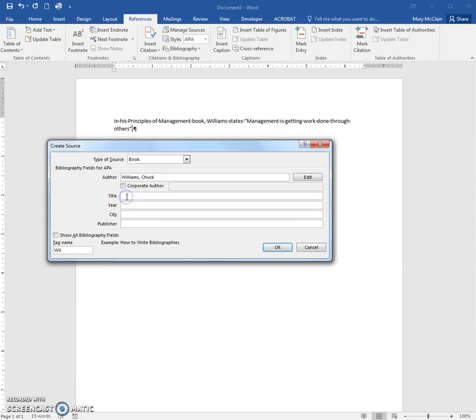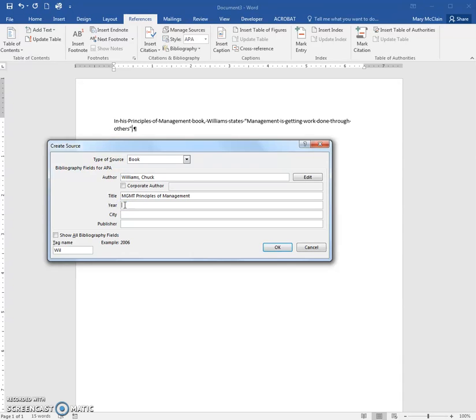I need to put the title of the book in there. This particular title is MGMT, and it does have a 9 for the version, but I'm going to leave that out, and then I'm going to put in Principles of Management.